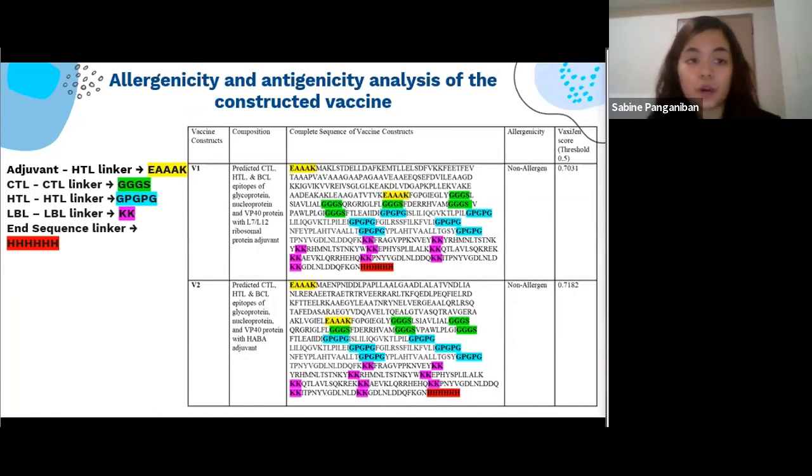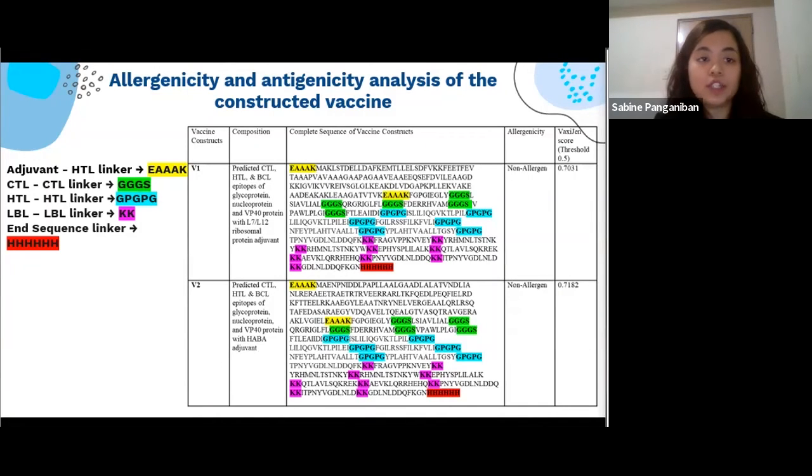The antigenicity of the HABA adjuvant is 0.6659, whereas for the L7/L12 adjuvant, the antigenicity is 0.3904. This mixture's components are heat-stable purified protein derivative proteins, which trigger a strong delayed-type hypersensitivity reaction. The EAAAK linkers were used to join the adjuvant and CTL epitopes.